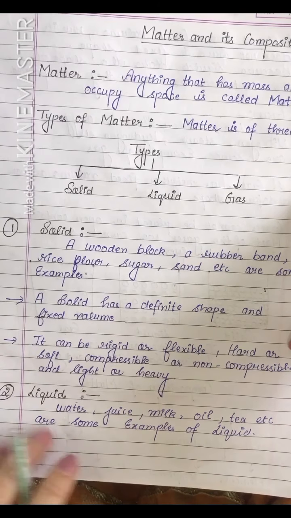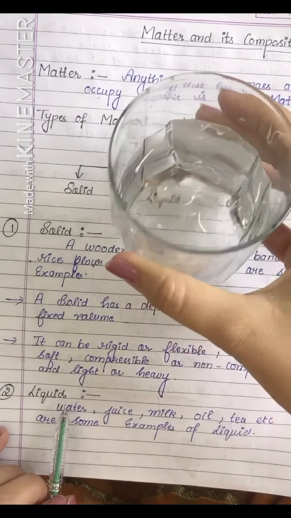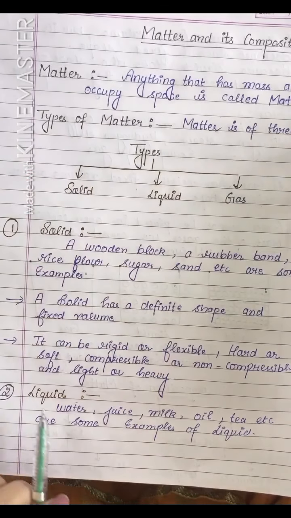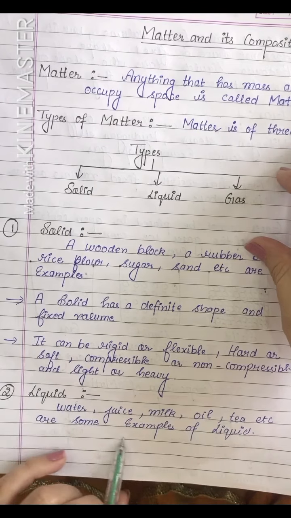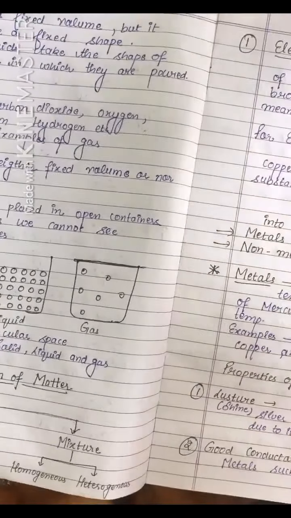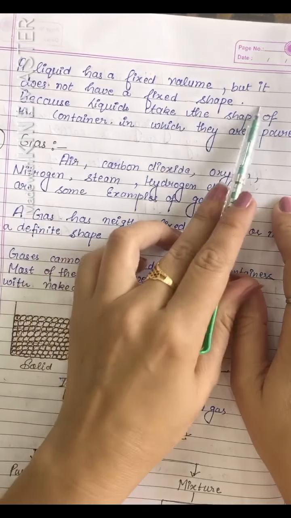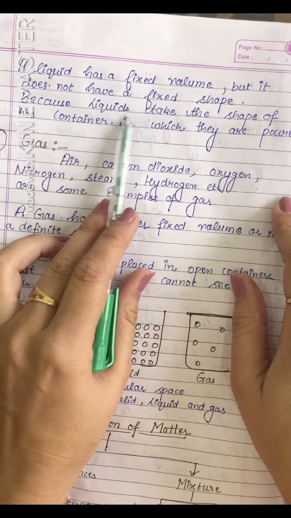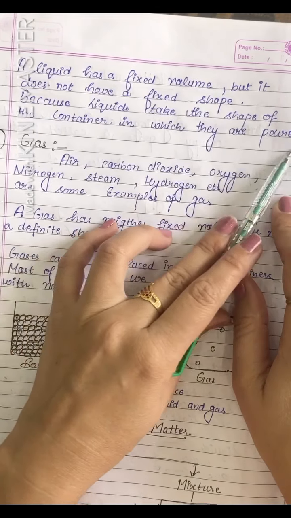Let us proceed with liquid. The water we drink is an example of liquid. Juice, milk, oil, tea, etc. are some examples of liquid. A liquid has fixed volume, but it doesn't have fixed shape because liquids take the shape of the container in which they are poured.